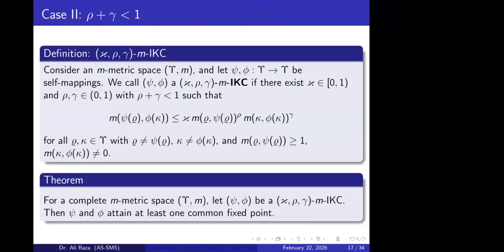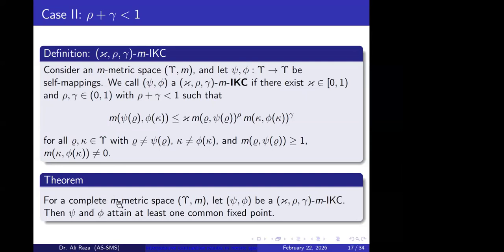Next is the case when the sum of the interpolative exponents is less than 1. Again this construction is in M metric spaces. A pair of mappings psi and phi is said to be a chi rho gamma M interpolative Kannan type contraction if there exists some constant between 0 and 1, and some exponents rho and gamma whose sum is less than 1, and it satisfies this condition. Then this pair of mappings is an M interpolative Kannan type contraction pair.